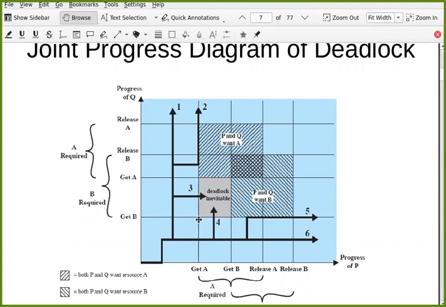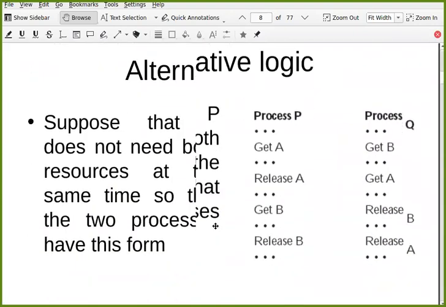So if your process execution of P and Q enters any of this area, there is a problem, and this is deadlock inevitable. Here the deadlock is fixed. Here there may be a deadlock, there may not be a deadlock, but in this area it is fixed that deadlock will happen. So this is just for the understanding of this same example.